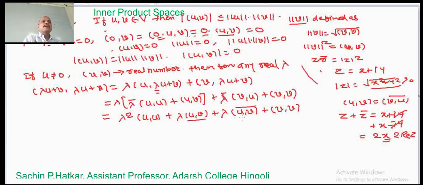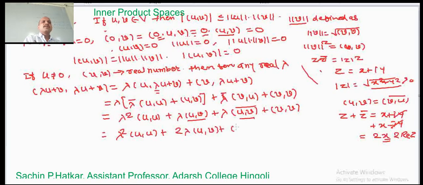But here we have taken the inner product of u comma v as a real number, and therefore it is not a complex number. That means we can write it as 2 times the inner product of u comma v. So we get lambda square times the inner product of u comma u, plus 2 lambda times the inner product of u comma v, plus the inner product of v comma v.